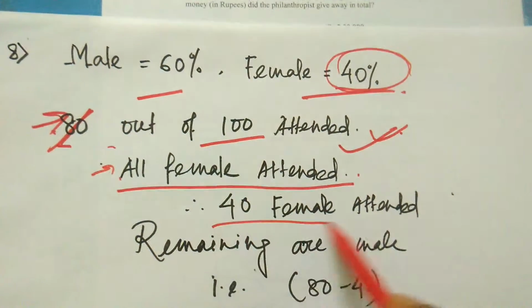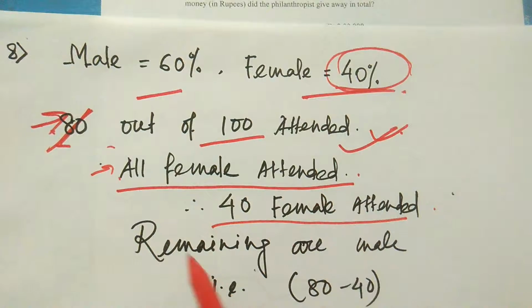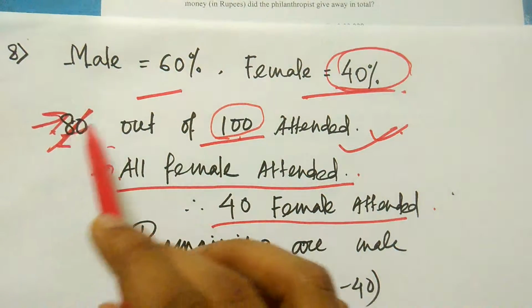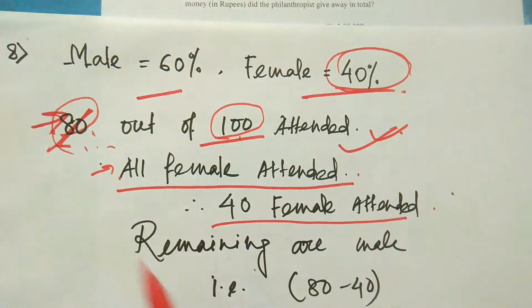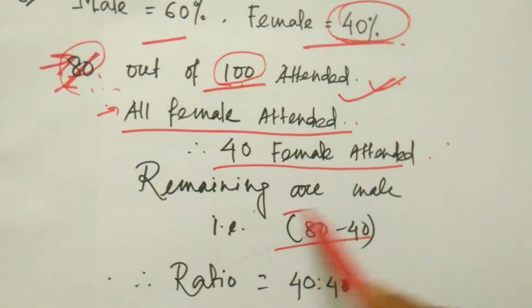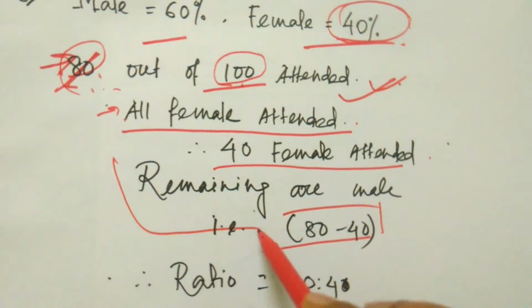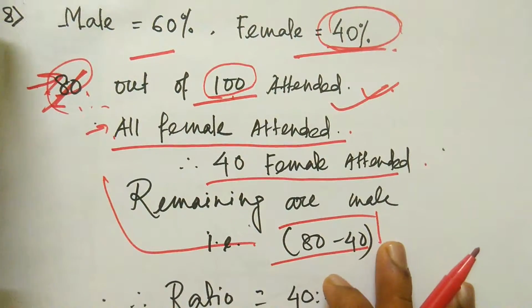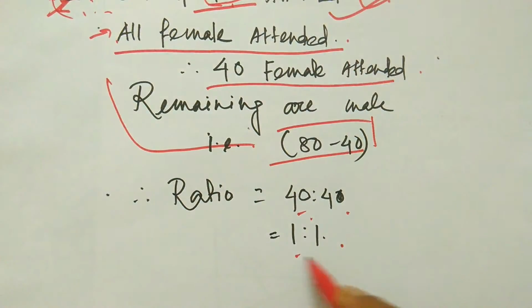So 40 female has attended the party, and out of 100 invitations, 80 attended, right? So remaining are male. So that is 80 minus 40 is the male. So the ratio is 40:40, that is 1:1, right? So for this question the answer is 1:1.